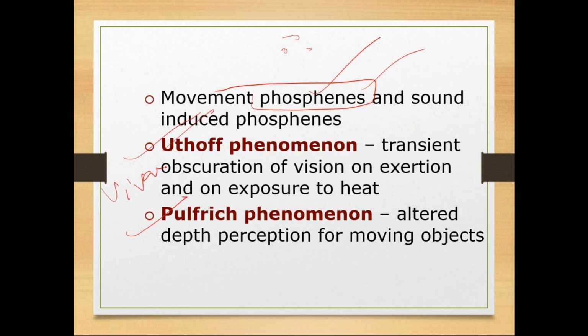In the Pulfrich phenomenon, there will be altered depth perception. The patient will not have proper depth perception. Depth perception is called stereopsis in ophthalmology. There will be impairment of this stereopsis also. So the two phenomena are the Uhthoff phenomenon and the Pulfrich phenomenon.